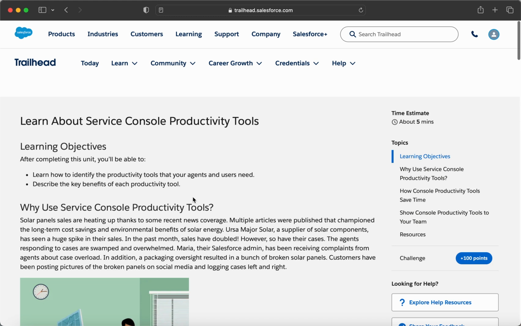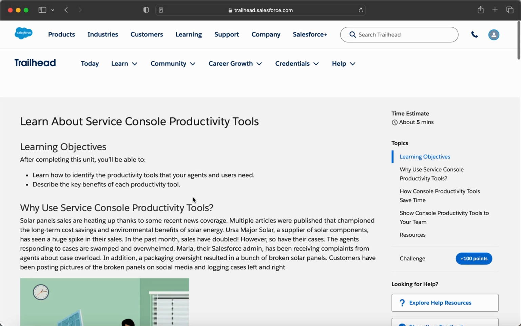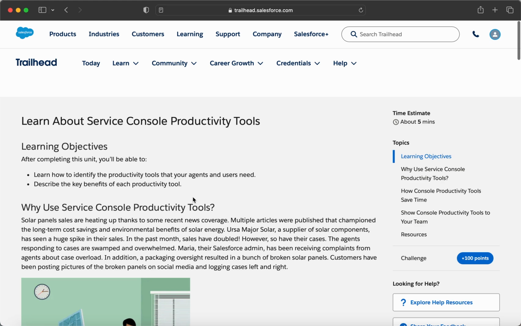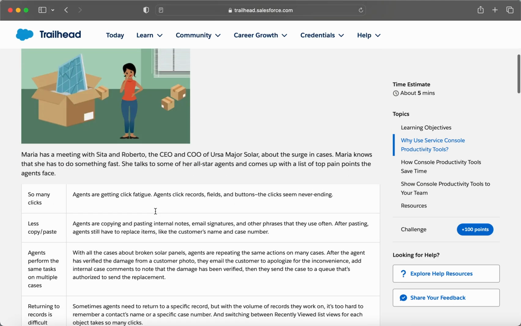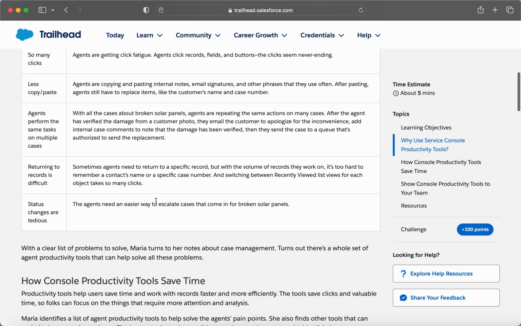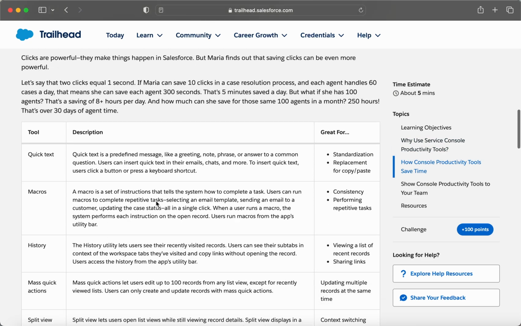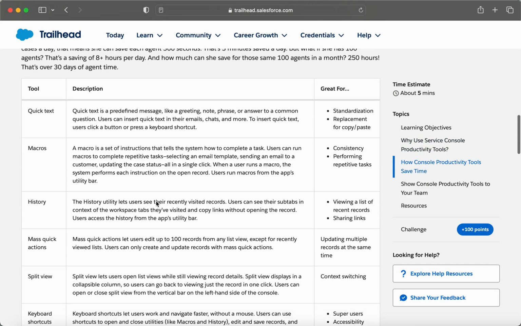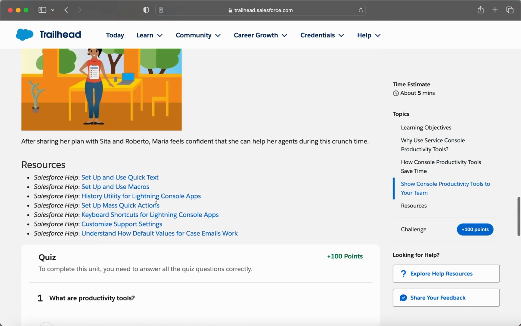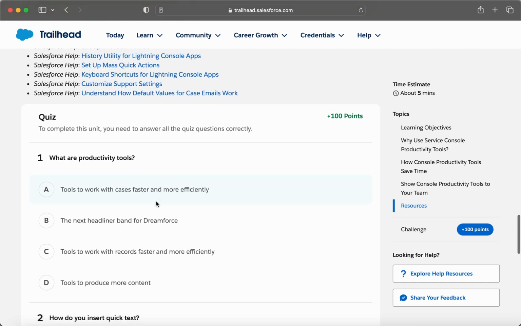unit, you will be able to identify the productivity tools that your agents and users need, and also you'll be able to find out some of the benefits of each productivity tool. So go down, you'll be seeing all these things here that can save your time, like quick text, macros, and so on. I'm directly going to the quiz.